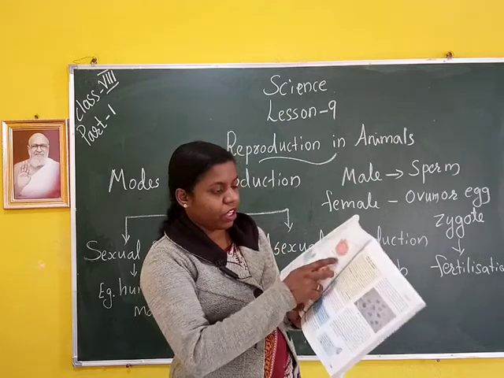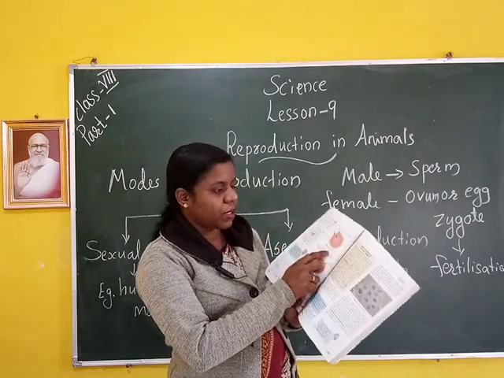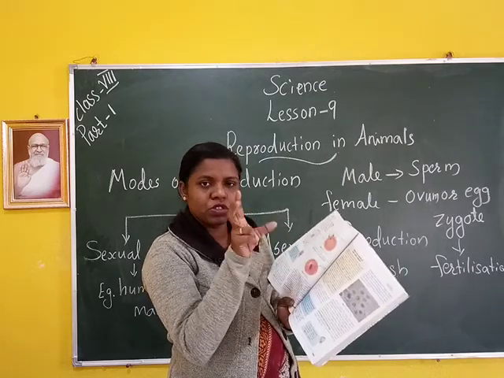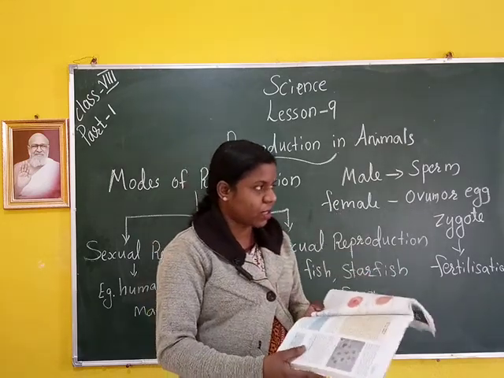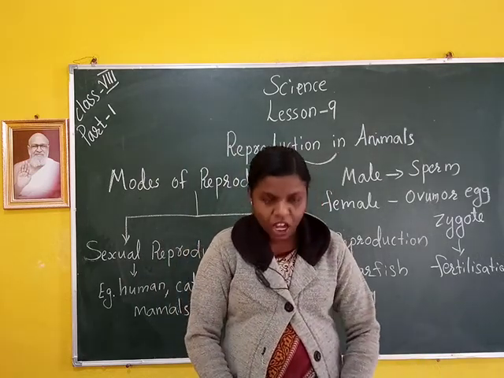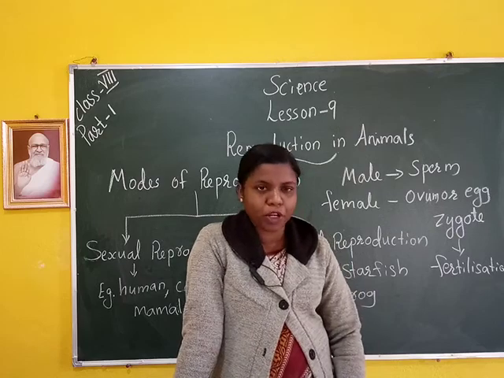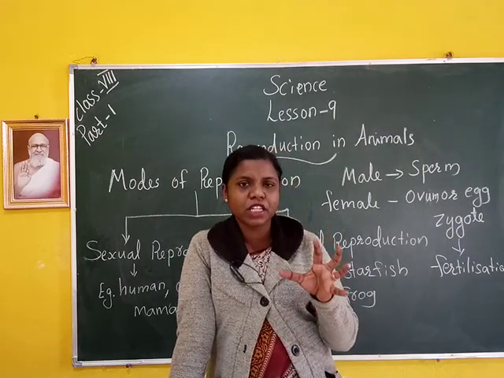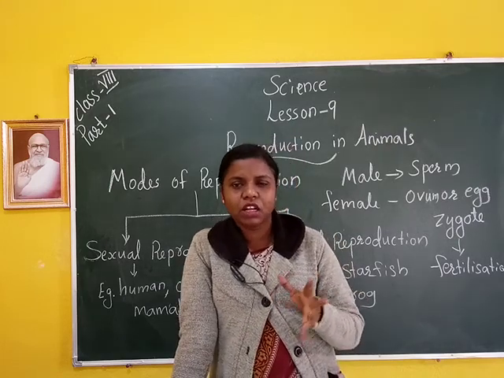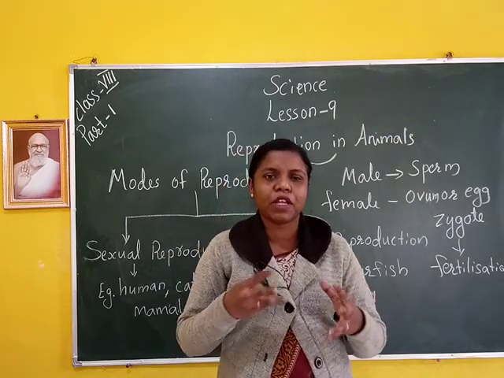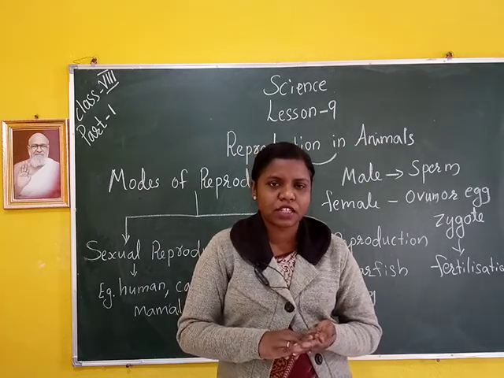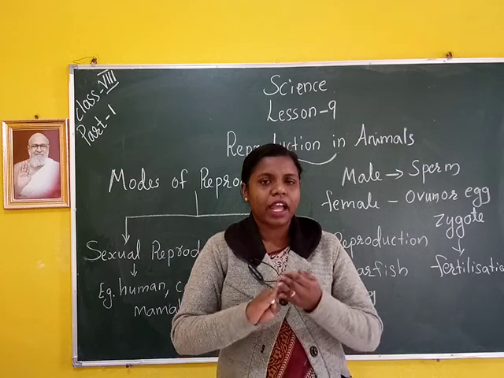Figure 9.5. How fertilization takes place. The sperm and ovum fuse and fertilization takes place. It forms a zygote. Next is how the embryo develops. The first step is the fusion of male and female gametes. That means the female and male gametes join together to form the zygote by fertilization.